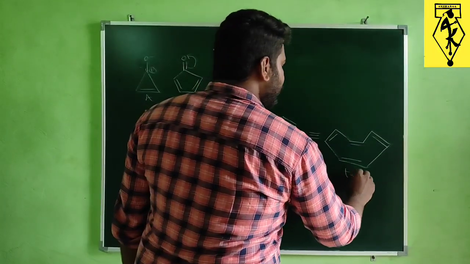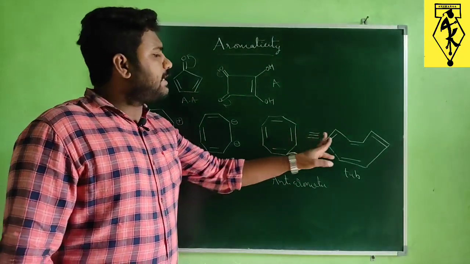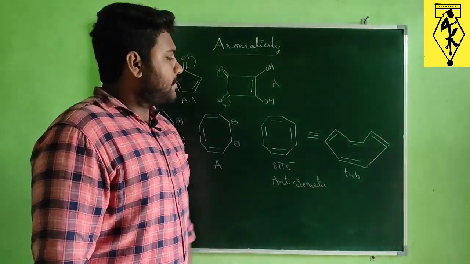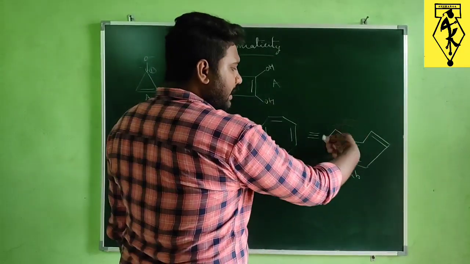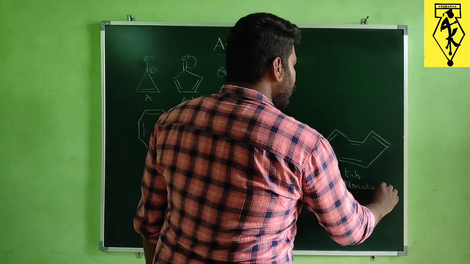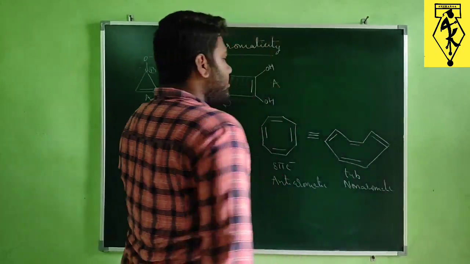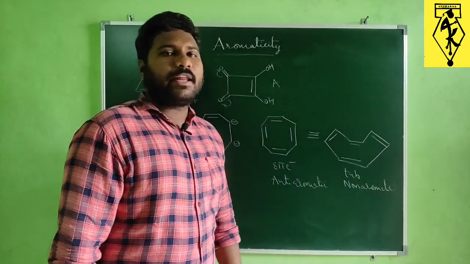It readily exists in the tub form to lower its energy or to get higher stability. So this is the stable form of cyclooctatetraene. In this stable form, it is non-aromatic. The compound prefers to be a non-aromatic compound rather than an anti-aromatic compound.